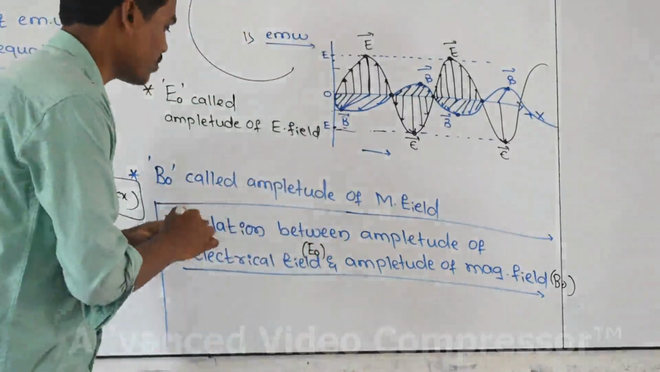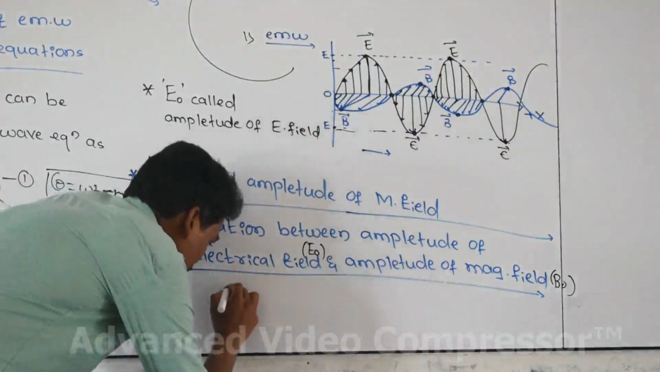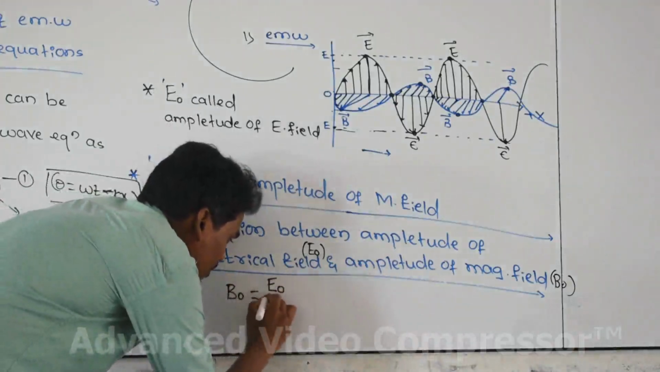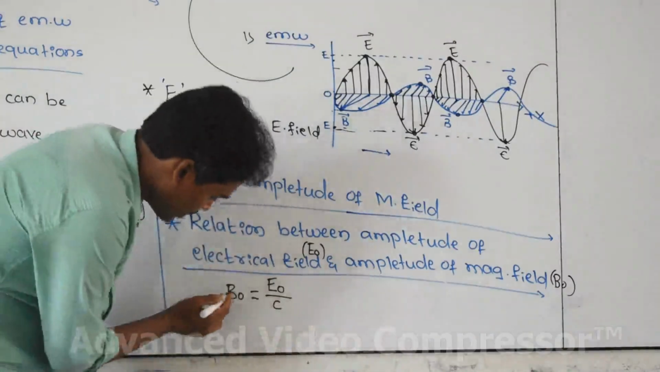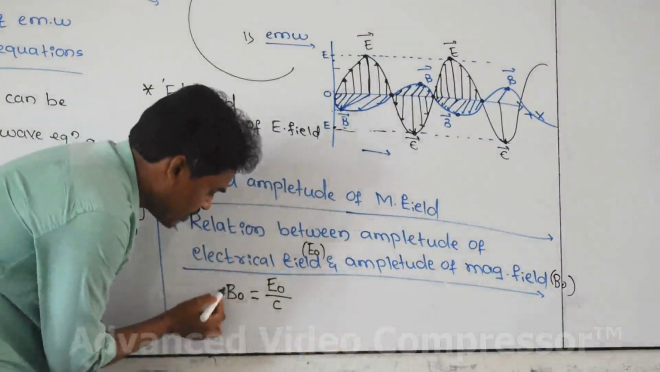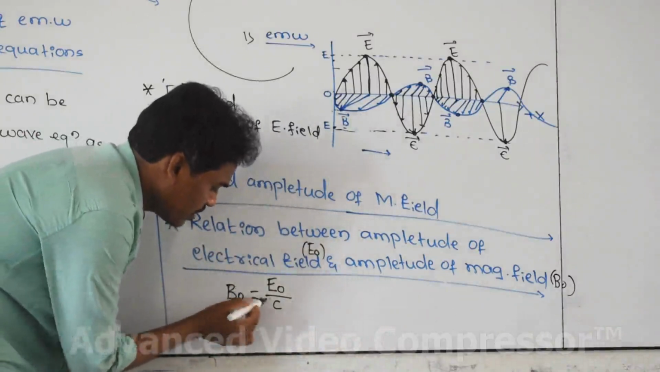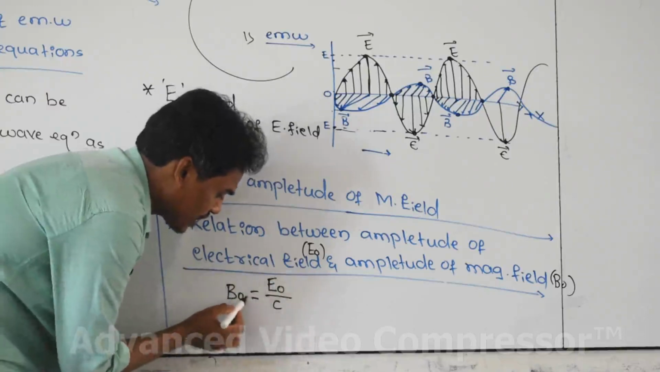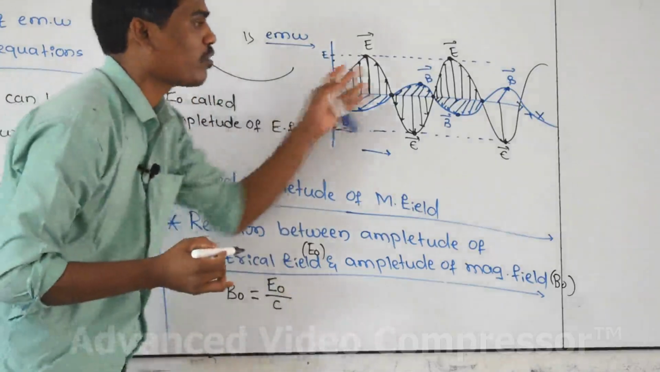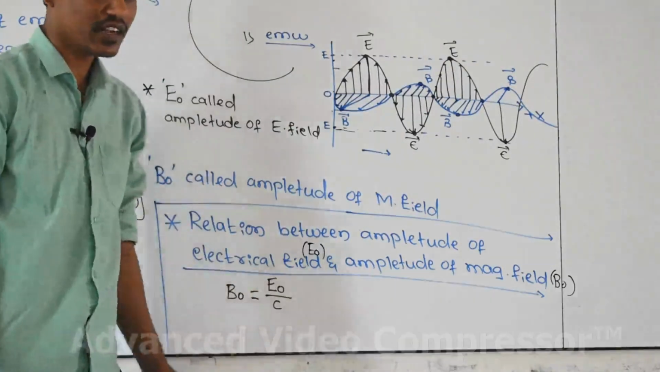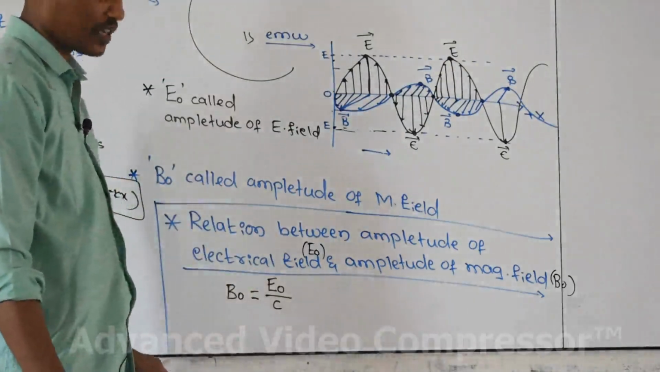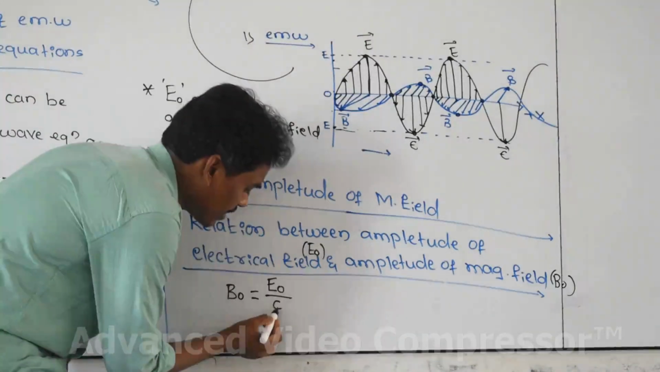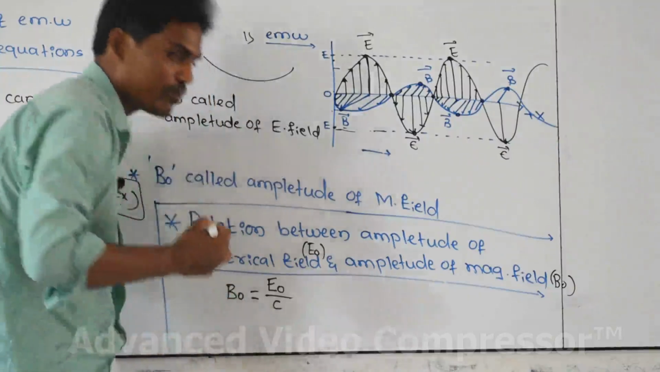What is the relation between those two? That is, B naught is equal, mathematically, to E naught divided by C. What is B naught? Maximum amplitude of magnetical field, and E naught is maximum intensity of electrical field. C is speed of electromagnetic wave. Its value you know very well, 3 into 10 to the power 8 meter per second. How to find out B naught? B naught is equal to E naught divided by C. Then it is possible to get the B naught value.